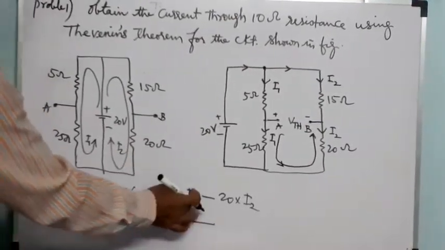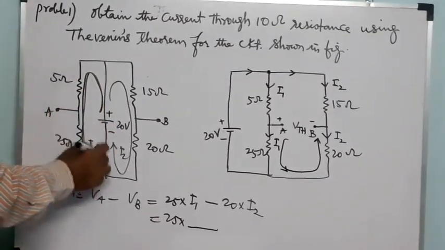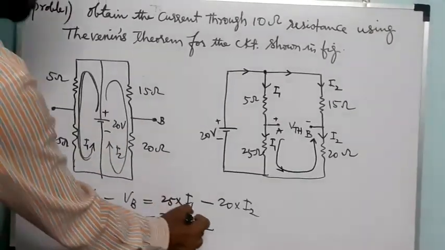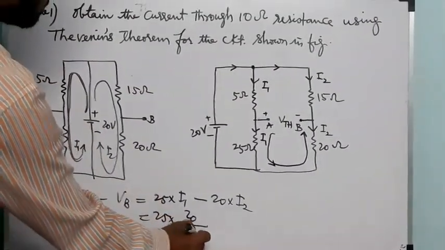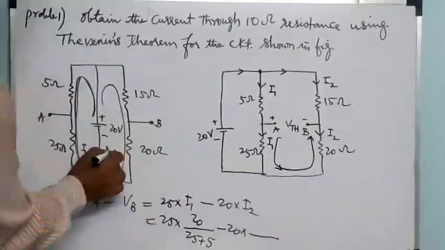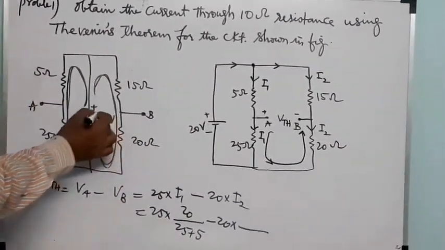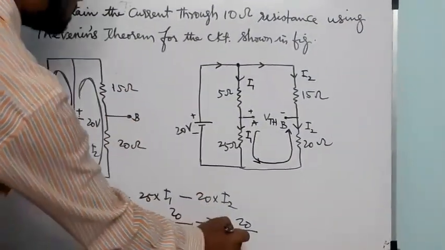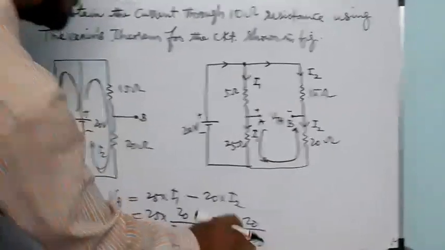Now find I1. I1 means this is the positive terminal, so the current will flow like this. That means it is passing through two resistances. The voltage is 20 volts and the two resistances are connected in series, so it is 25 plus 5, minus 20 into next. Now from the positive terminal the current will flow like this. I2 means the voltage is 20 and 15 and 20 resistance. Okay, that's all.